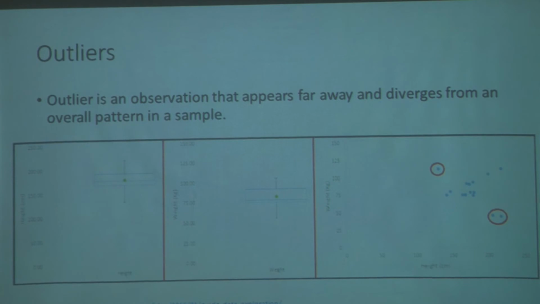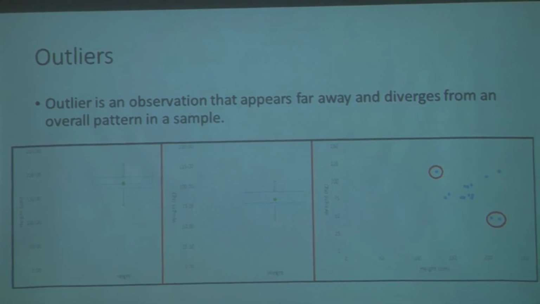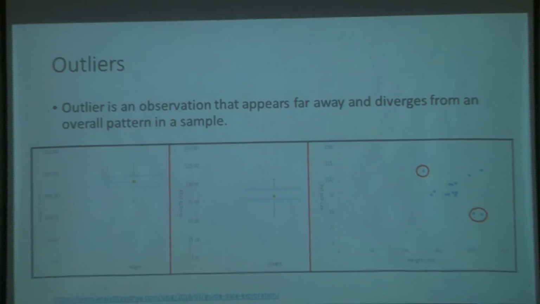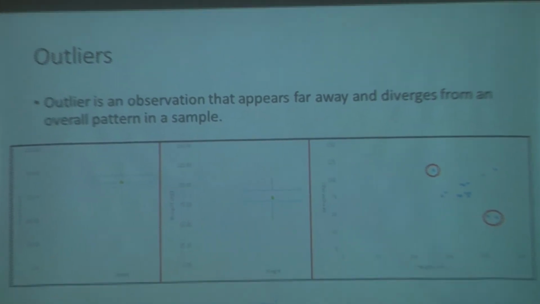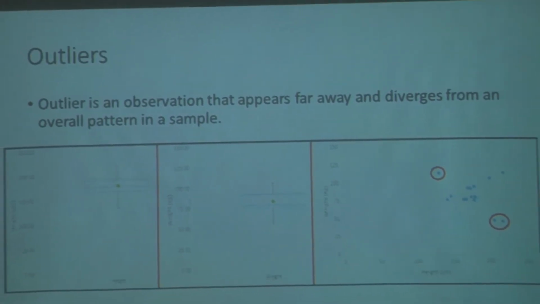Then the next point that we need to focus on is the outliers. So outliers are basically observations that deviate from the general pattern. Okay, the general pattern. So which kind of descriptive statistic do you think outliers affect most?